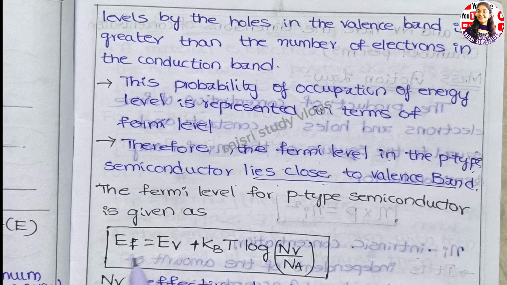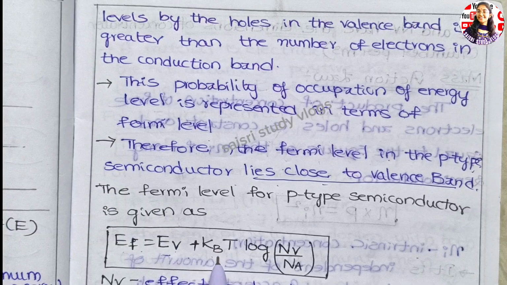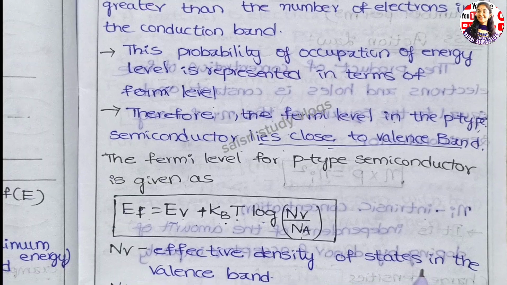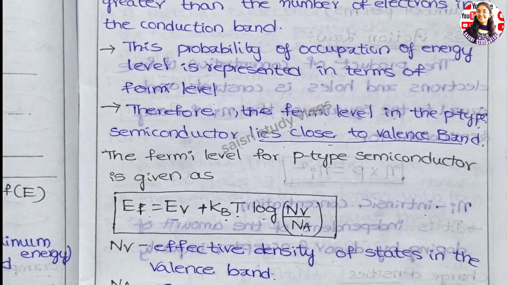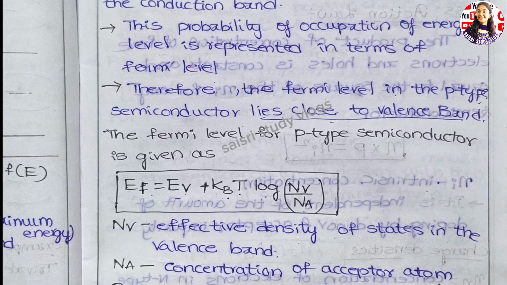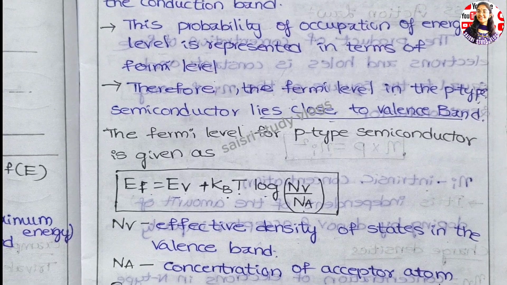And there is a formula for it. EF is equal to EV, the energy associated with the valence band, plus kB, the Boltzmann constant, T is the temperature, log of NV by NA. NV is the effective density of states in the valence band and NA is the concentration of acceptor atoms.